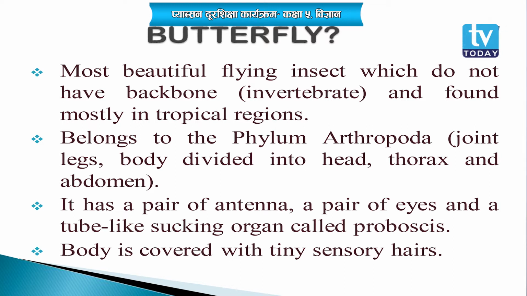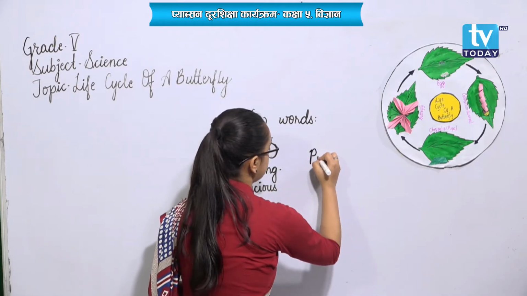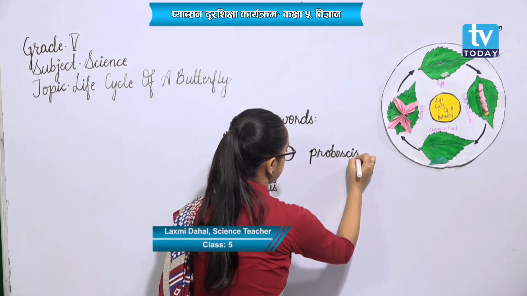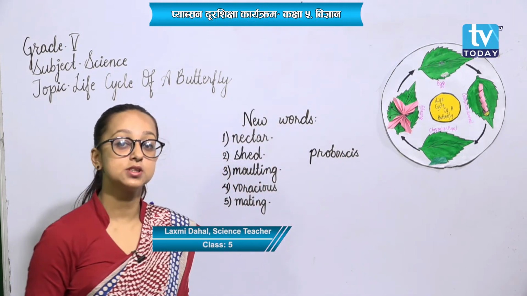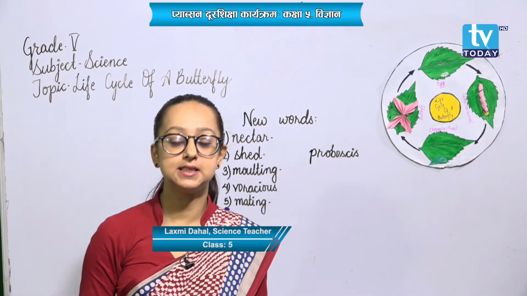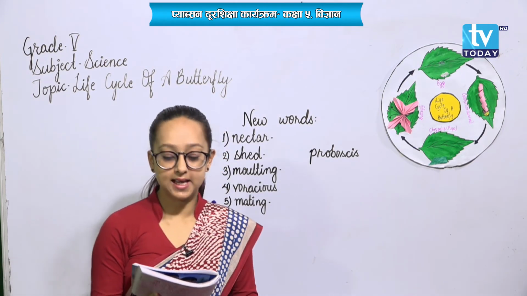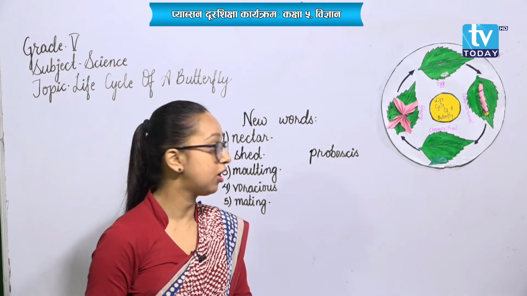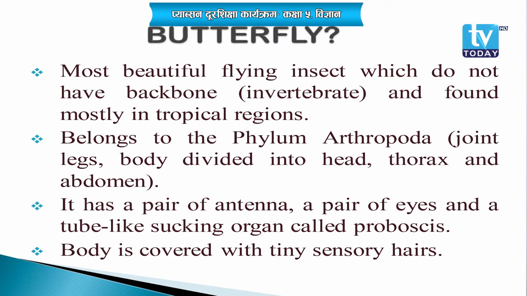Note down the term: proboscis. What is proboscis? It is a tube-like sucking organ in the bodies of butterflies, and it is called proboscis.